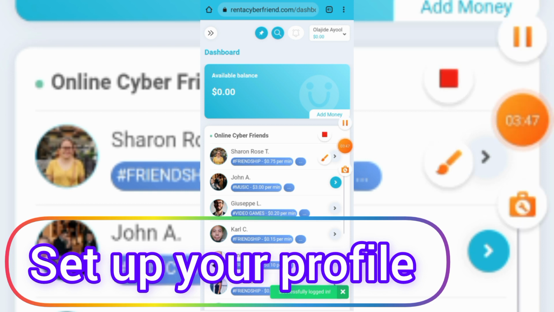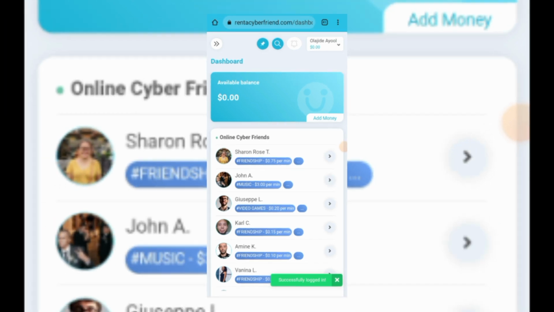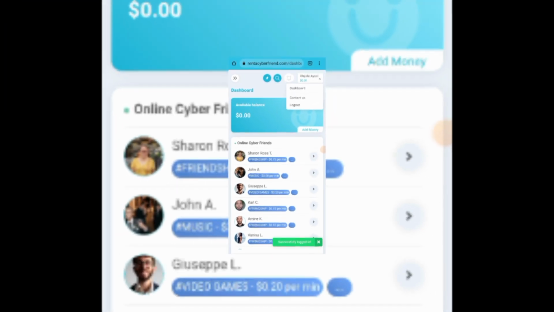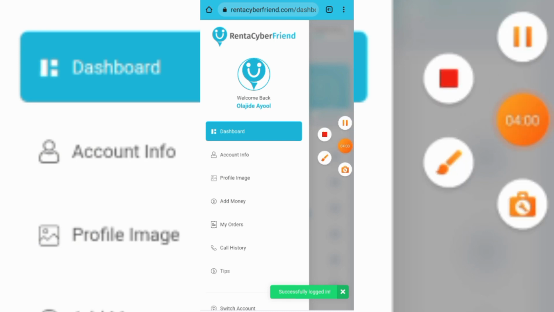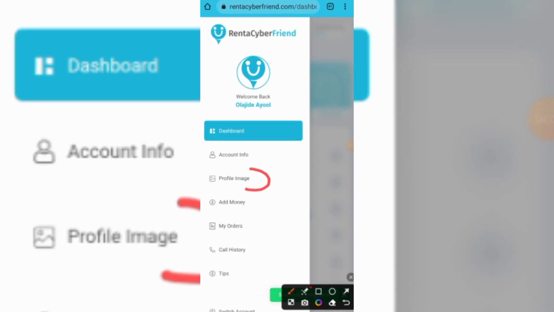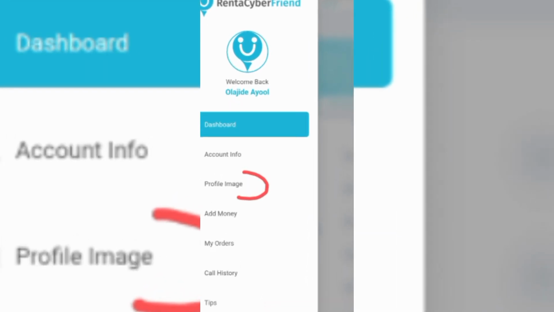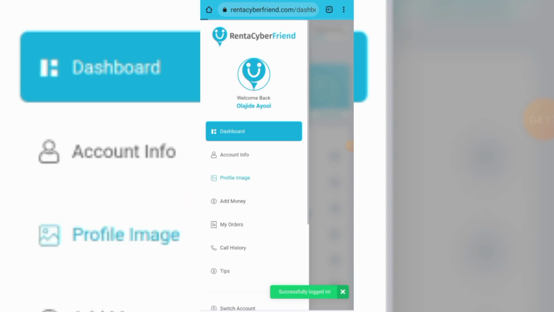And in order to set up your profile picture, all you need right now is to click on your account right here, where you're going to see your name. Once you click on the account section, it's going to take you to the dashboard, and you can see all your account info. Just click on your profile image, then you could set up your account details and all of that. So I'll be doing that right now in a jiffy.